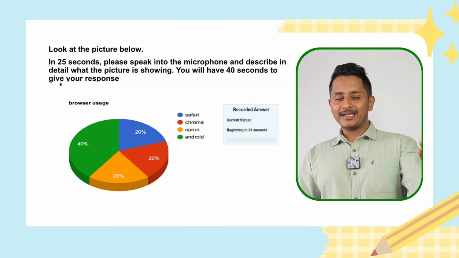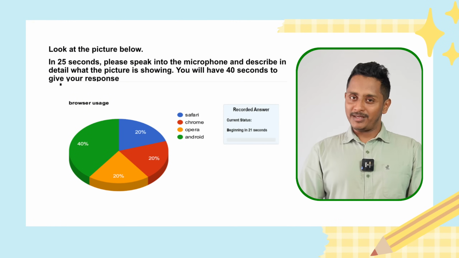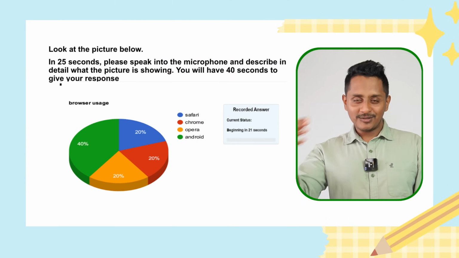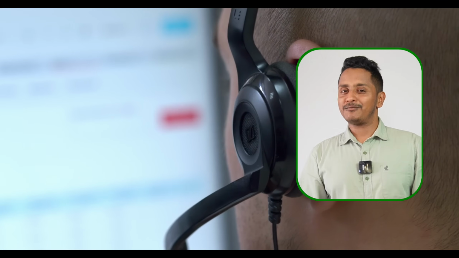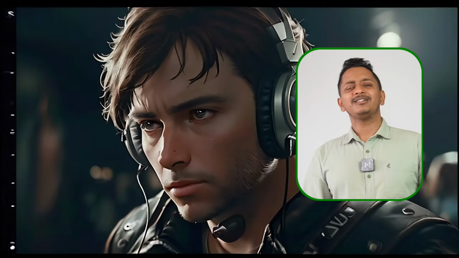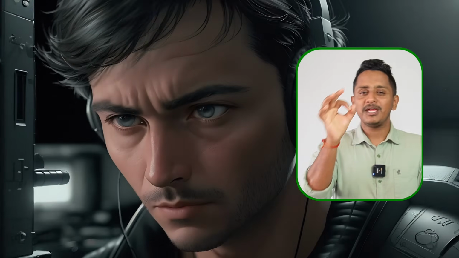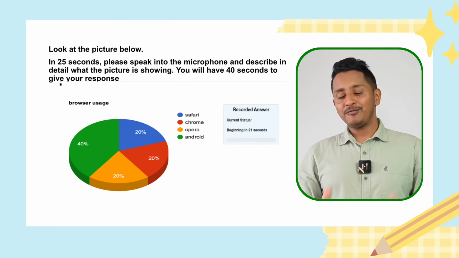You get 25 seconds to prepare, and after that a 40-second response window will open. You don't have to speak for 40 seconds; 25 to 30 is more than enough. A picture will be given, beginning in 25, 23, 20, 10, 9, 8, 5, 4, 3, 2, 1, beep. One beep sound will be there. Once you hear the beep, immediately start speaking for the next 25 to 30 seconds. Once done, click next and move on.